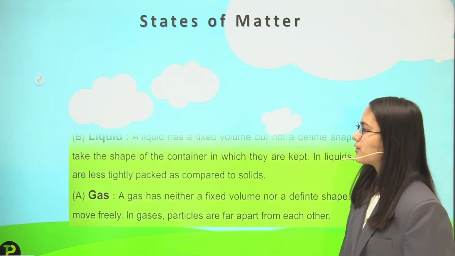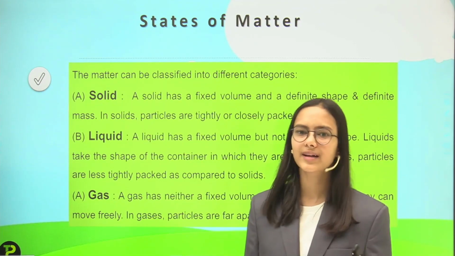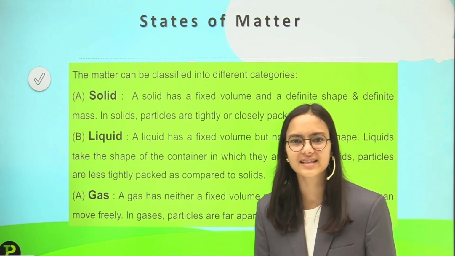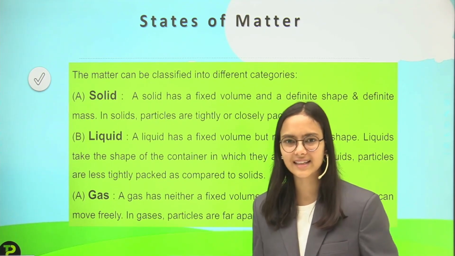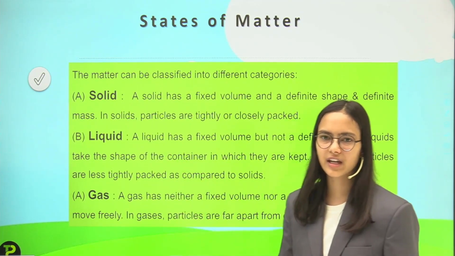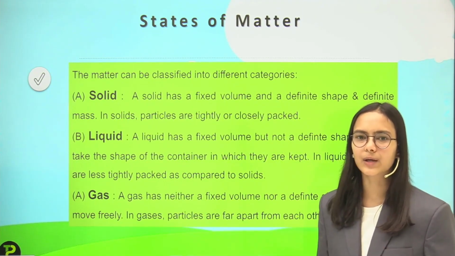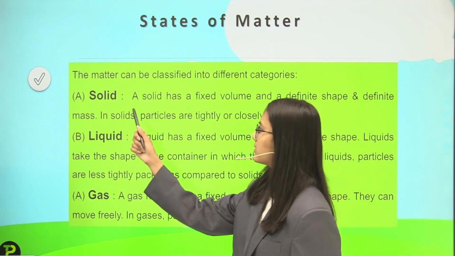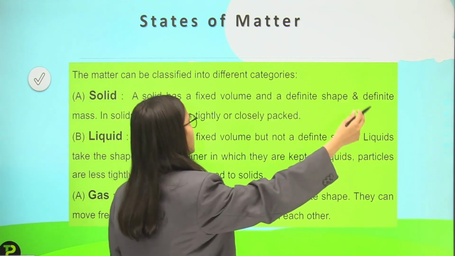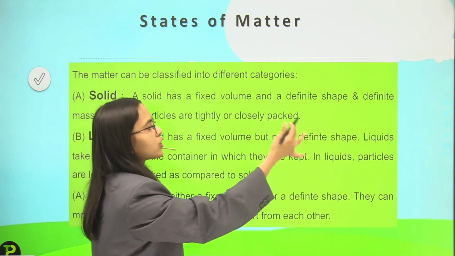Then we have states of matter. We all know what the states of matter are. I have already told you many times that there are three states of matter: liquid, solids and gases. So talking about the classification of matter, we have three classifications: solid, liquid and gas. First of all, solid. A solid has a fixed volume, a definite shape and a definite mass. In solids, particles are tightly or closely packed.